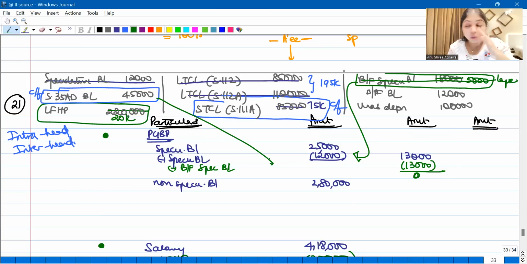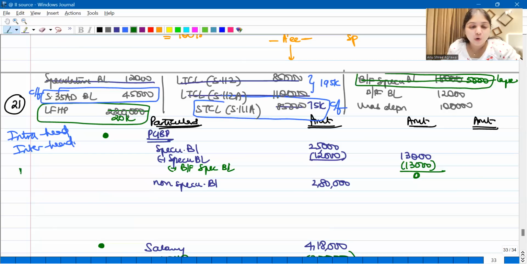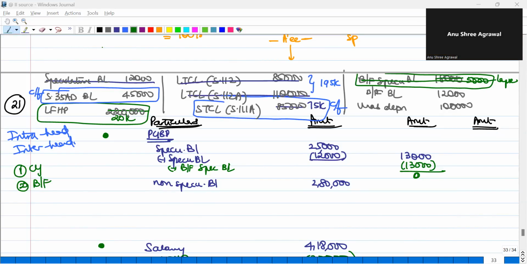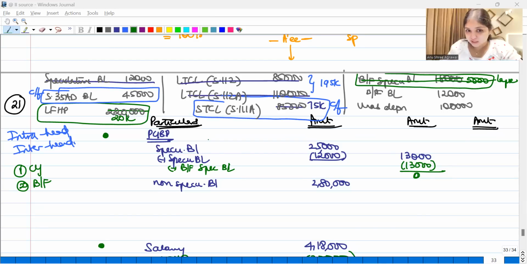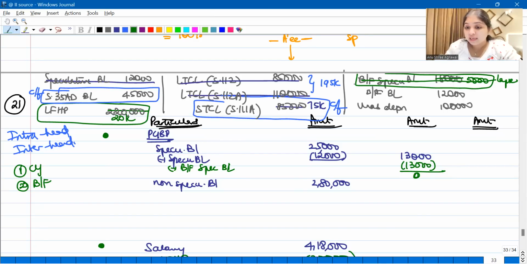But then am I allowed to do it? I am not allowed to do it. I'm always supposed to adjust current year losses first. Only then I'm supposed to adjust brought forward losses. Is this clear, everybody? Yes. So even though I have speculative business income, even though I know that this is the last year of this loss, I can't adjust this first. I'm always supposed to do current year adjustment first, only then brought forward adjustment.